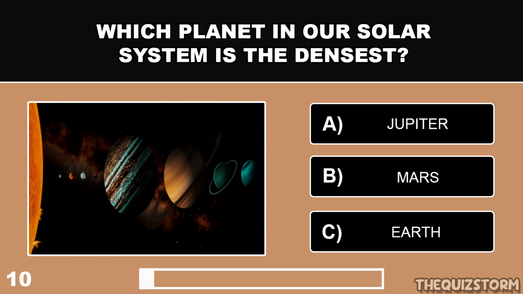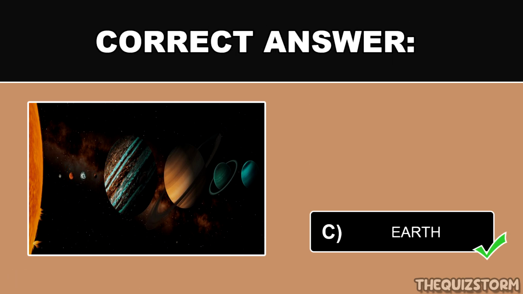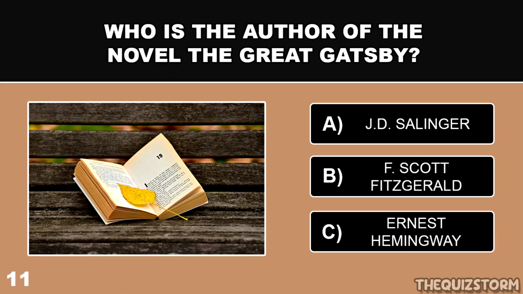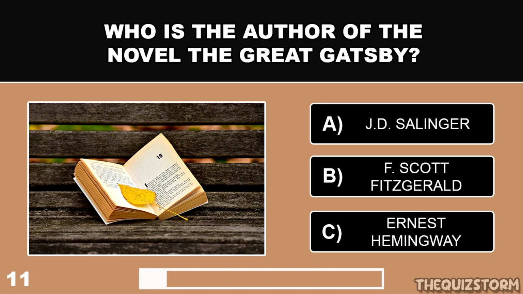Which planet in our solar system is the densest? And the correct answer is Earth. Who is the author of the novel The Great Gatsby?